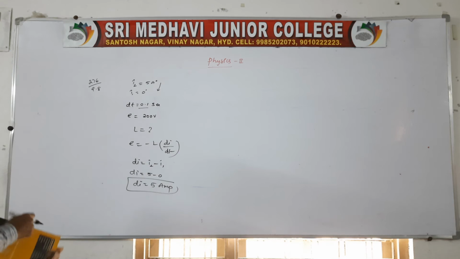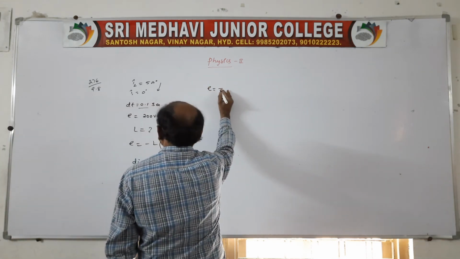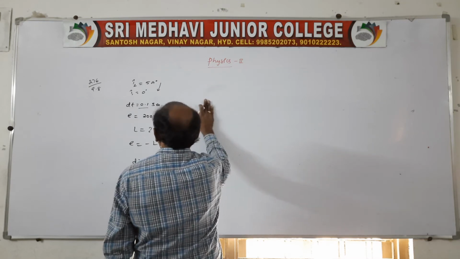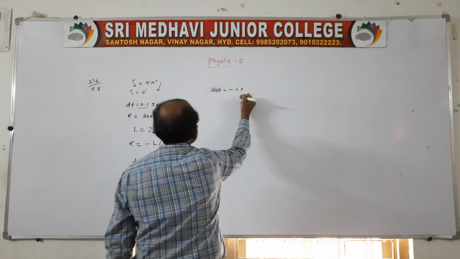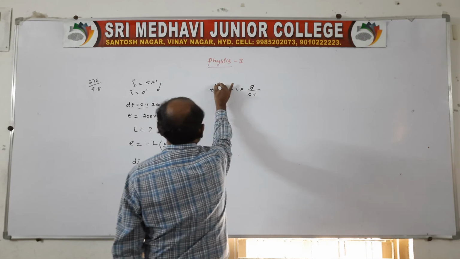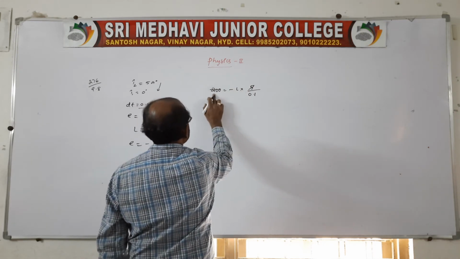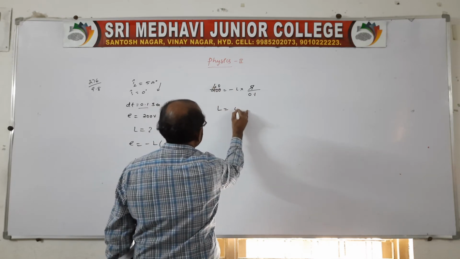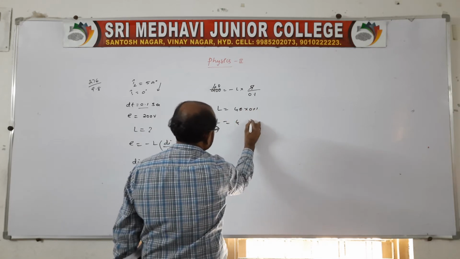Therefore E is 200, L is what we are asked, into di is 5, dt is 0.1. So 5 ones are 5, 5 fours are 20. Then L is equal to 4 into 0.1. So this is cancelled. L is equal to 4 Henry.